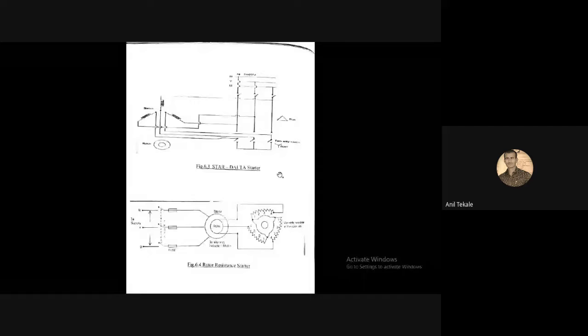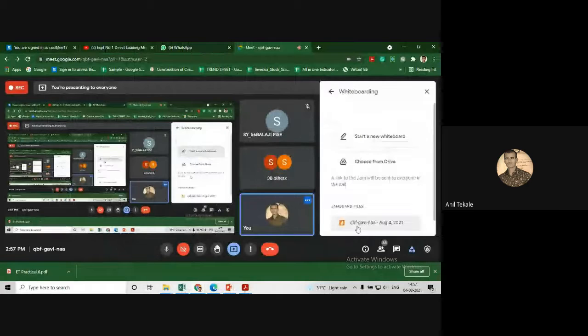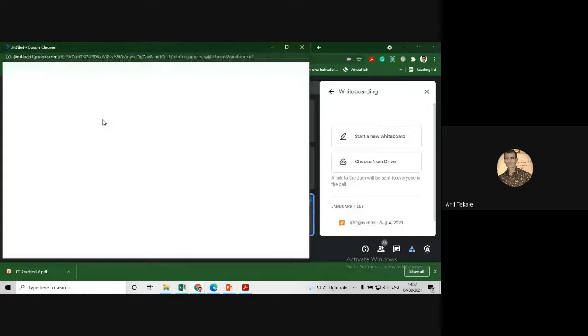Then this is the third type, the star delta starter. Now what is meant by star delta? It is a type of connection. Star means like a Y connection. Okay, star means, I will show you here. See here in the figure, I will show you.